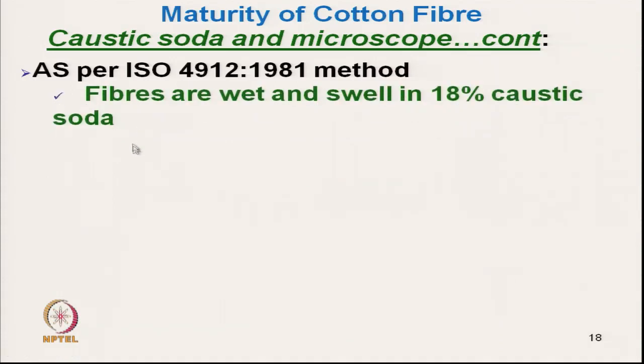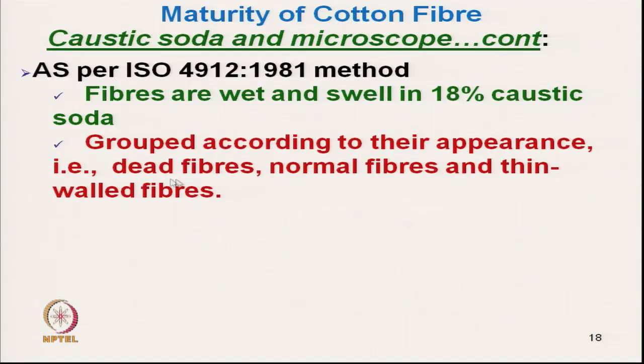And as per the ISO method, fibers are wet and swollen in 18% caustic soda. That is the standard method, ISO 4912 method. They are grouped according to their appearance. There are 3 groups: dead fiber, normal fiber and thin walled fiber. Thin walled fibers are in between dead and normal fiber.